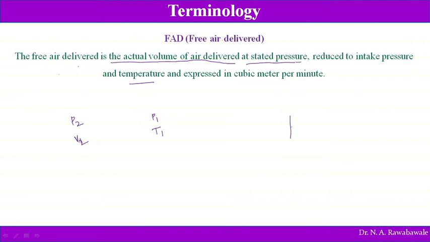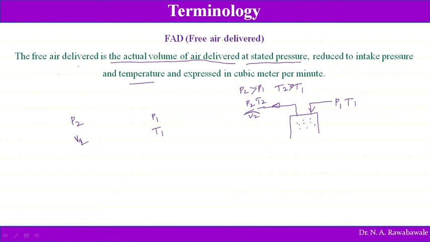So when air enters into this compressor, at the time of inlet and at the time of outlet, say for example air enters at pressure P1 and temperature T1, the volume of air which enters this cylinder, and then this air is delivered at pressure P2 and temperature T2. So obviously pressure P2 is greater than P1 and temperature T2 is greater than T1. So the air delivered by this compressor is at pressure P2, temperature T2 and having volume V2.